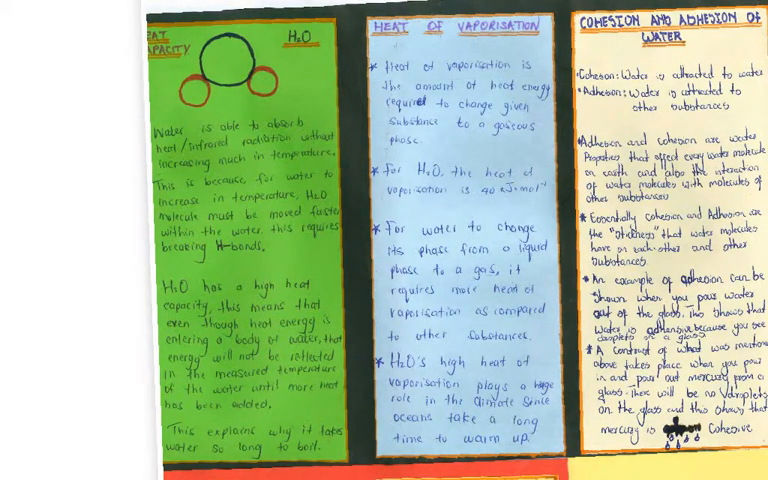The next property of water we're going to discuss is heat of vaporization. Heat of vaporization is the amount of heat energy required to change a given substance to a gaseous phase. For water, the heat of vaporization is 40 kilojoules per mole. For water to change its phase from a liquid phase to a gaseous phase, it requires more heat of vaporization as compared to other substances that exist as liquids. H2O's high heat of vaporization plays a huge role in the climate since oceans take a long time to warm up.